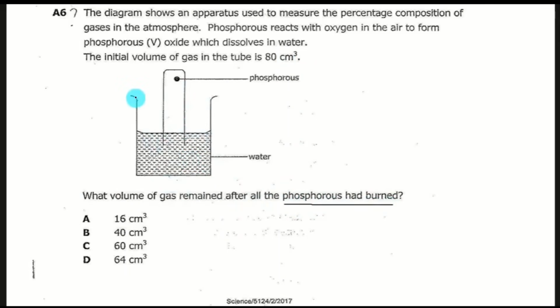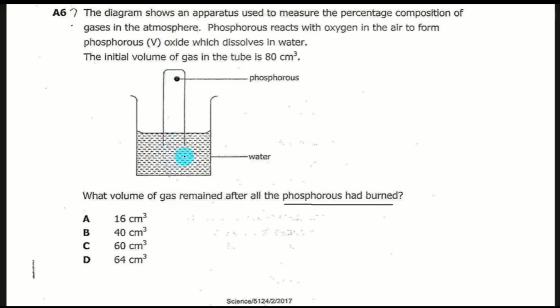On my part, I thought this question wasn't well phrased because we know that if inside here there's oxygen and phosphorus is burning, it is using up oxygen. But we don't know how much oxygen was used, whether all the oxygen got finished or did not get finished before this thing formed the phosphorus 4 oxide and it dropped inside here to dissolve. We don't know. So that's the problem of this one.